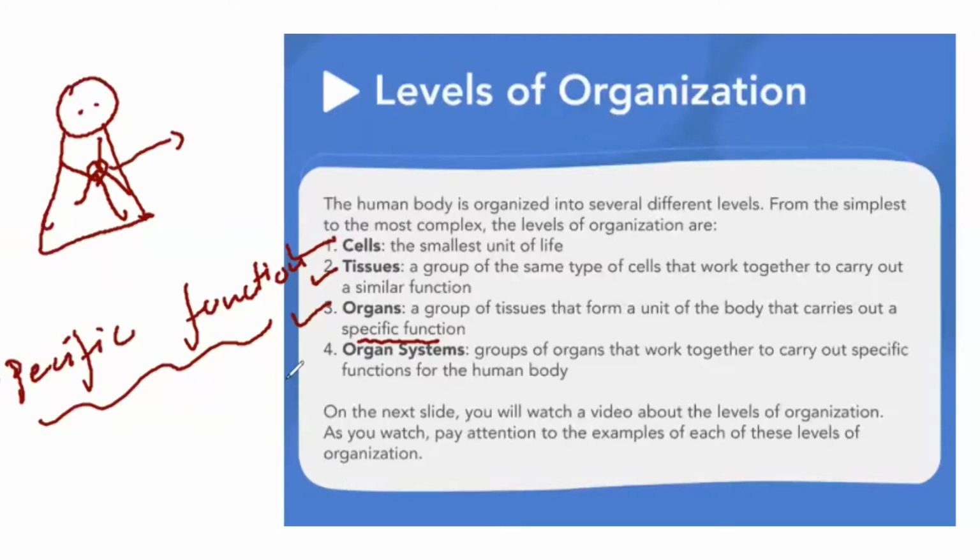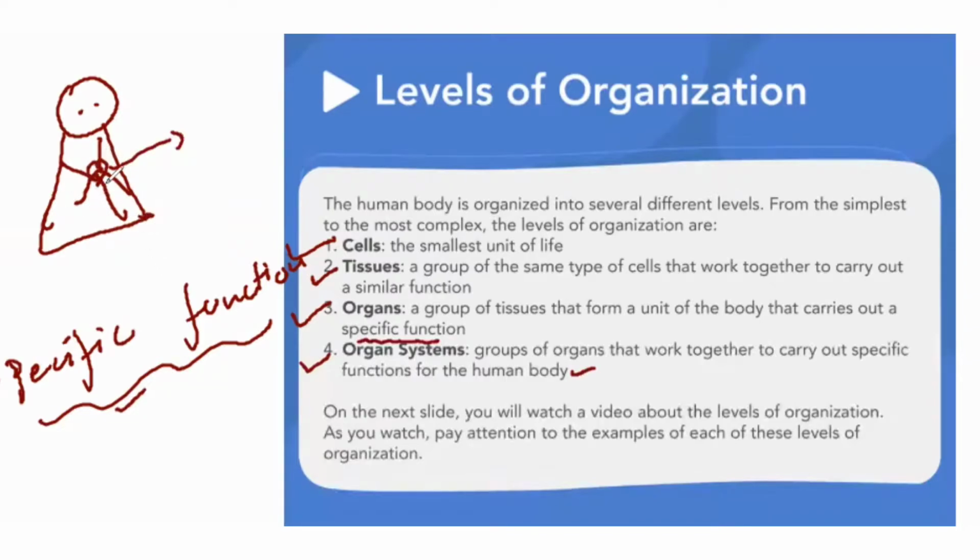Okay. So next is organ system. So what is the organ system? This was organ function and now organ systems. A group of organs that work together to carry out specific functions of the human body. As you know, we have so many functions in our body. For example, we breathe in, inhale. Then there is the skeletal system in our body, then the cardiac system, then different other systems of the body, but how do they work when the organs work together.